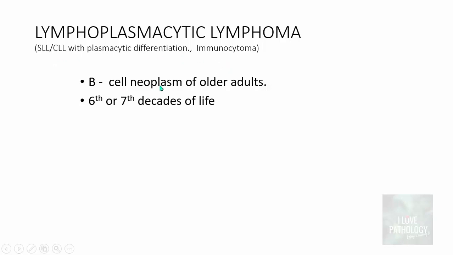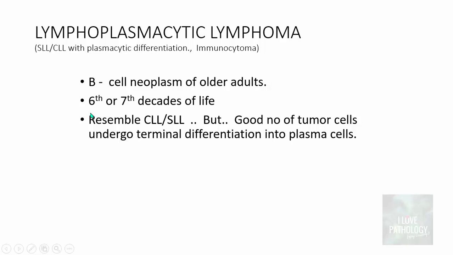This is a B-cell neoplasm of older adults, predominantly occurring at around the 6th or 7th decades of life. They usually resemble CLL or SLL, but a good number of tumor cells undergo terminal differentiation into plasma cells, where these plasma cells secrete immunoglobulins, and this immunoglobulin is a monoclonal IgM.